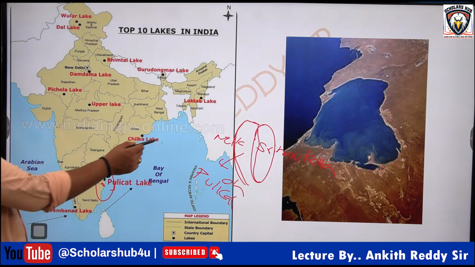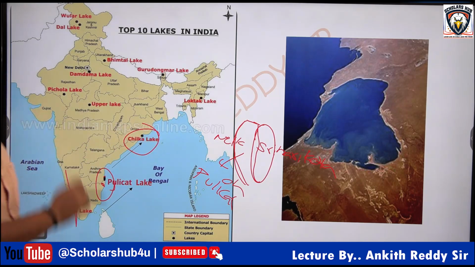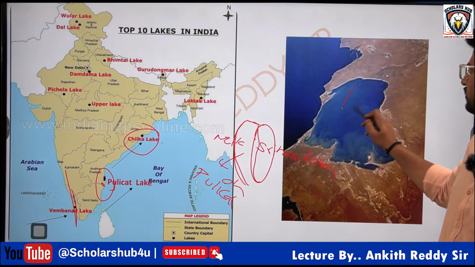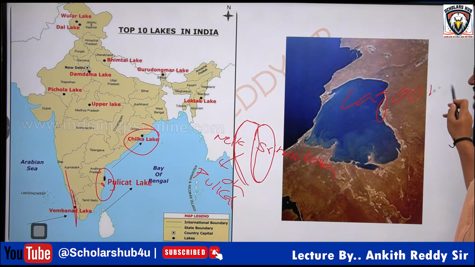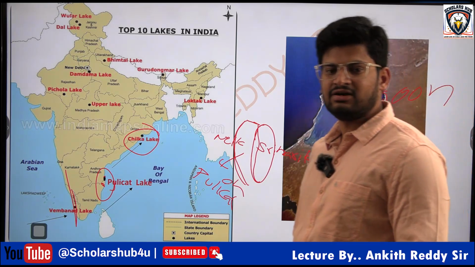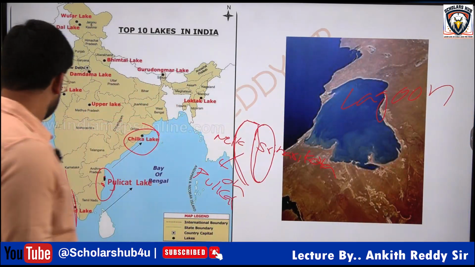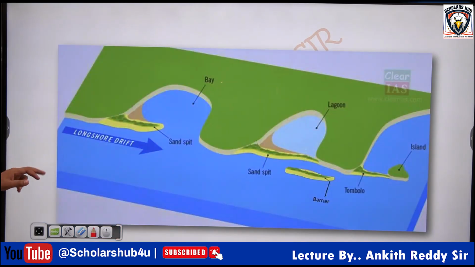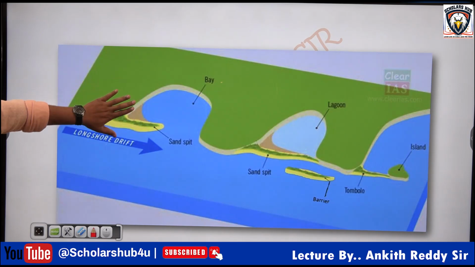So Pulicat Lake, Chilka Lake, Vemanad Lake are examples of which type of lake? Lagoon lake. What is a lagoon? The enclosed part of the ocean by the deposition of sand and gravel. Then it is called a lagoon. You can see the normal part.